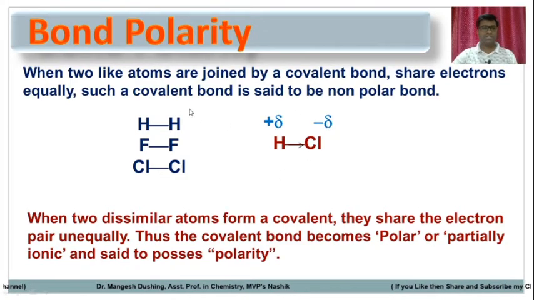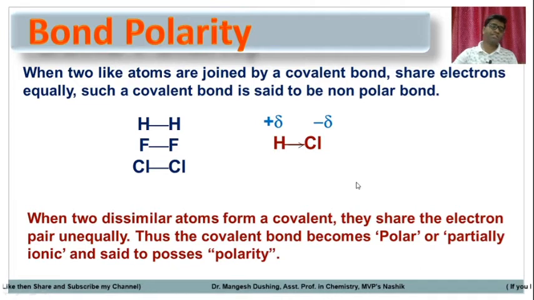While H2 or F2 or Cl2, these molecules are non-polar molecules. They don't possess a polarity, and this bond is also called a non-polar bond. But in the case of dissimilar atoms, this bond is called a polar bond or partially ionic bond, and we can say that this molecule possesses a polarity.